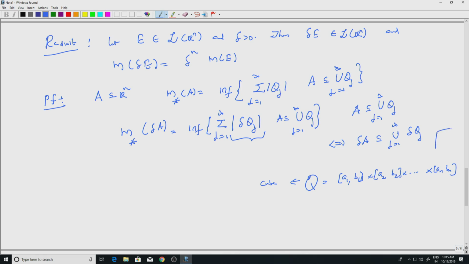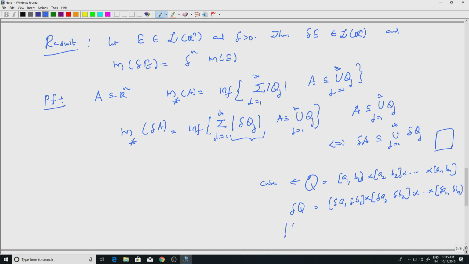So it looks like something like this in R2. You multiply by delta, and of course you multiply each of them: [delta a1, delta b1] cross [delta a2, delta b2], delta is positive, remember, cross [delta an, delta bn].